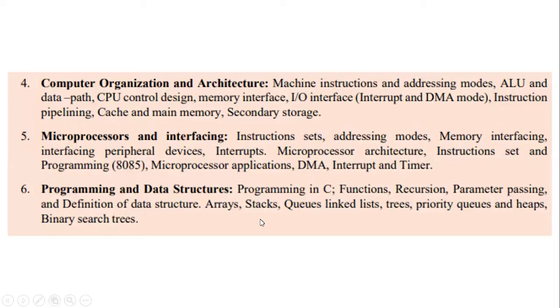All of these play a very important role when it comes to programming in C. Array is a data structure, stack is a data structure. All these listed here are individual data structures. Each will have its own advantages, its own disadvantages, and its own characteristics. So you'll be learning what a particular data structure is and when to use it. Okay, you will be seeing its advantages and disadvantages also. So the sixth unit entirely deals with the concepts of programming and data structures. This unit helps you write efficient and well-structured programs.